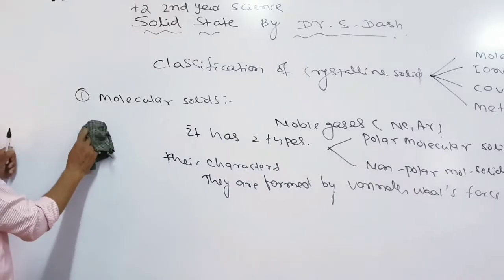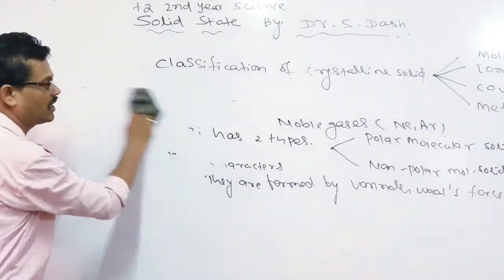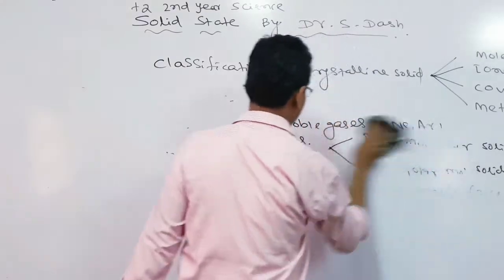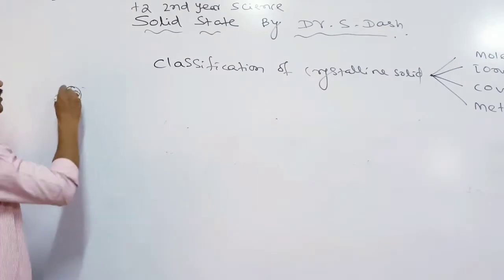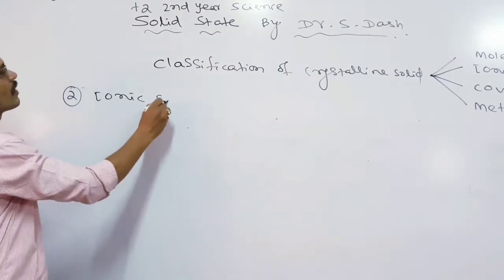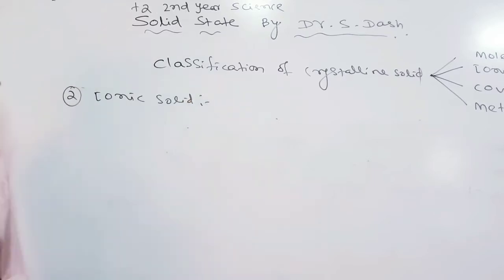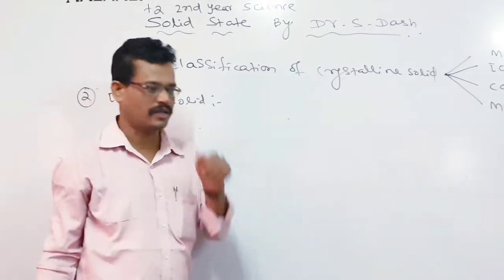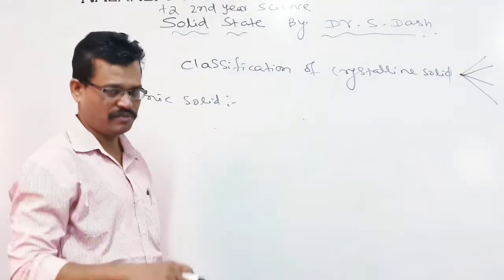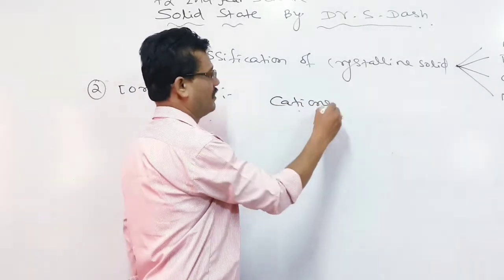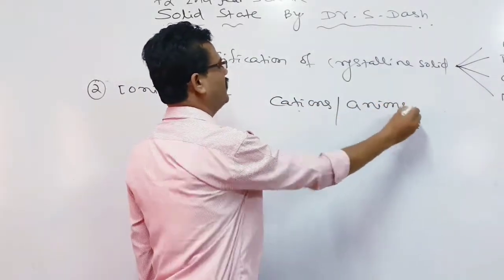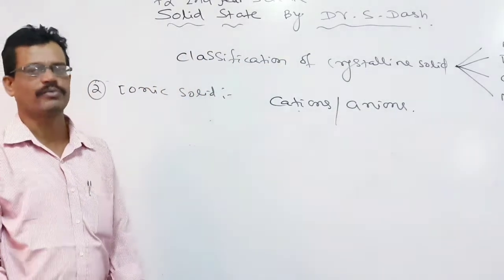Now let us go to the second type of our solids, that is ionic solids. In ionic solids, the constituent units are ions, positively charged and negatively charged, that is cations as well as anions. These cations and anions combine to form the ionic solids.